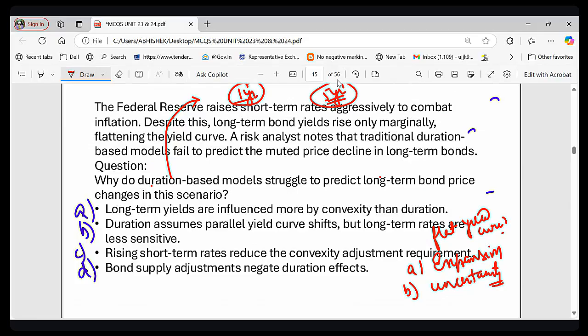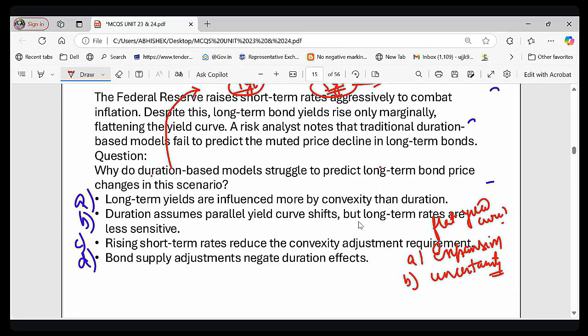समझ में आ रहा है दोस्तों? Are you understanding it? ड्यूरेशन मॉडल का ये ड्रॉबैक है that it assumes that all kinds of maturity bonds will have the same impact on their interest rate, but in reality that does not happen. For long term bonds, yield responds more slowly. And you know, investors focus on long term economic outlook rather than just short term rate, right? So that is the point here.